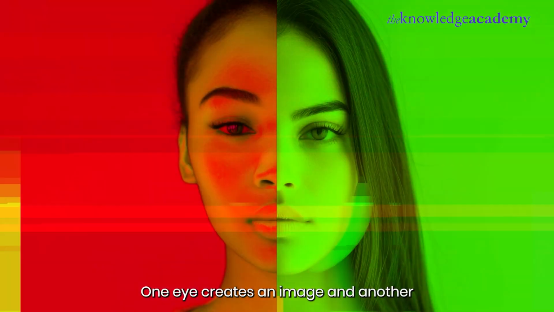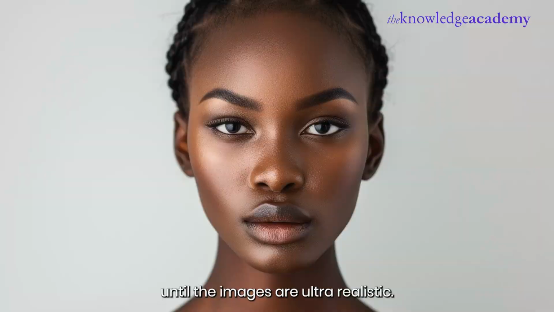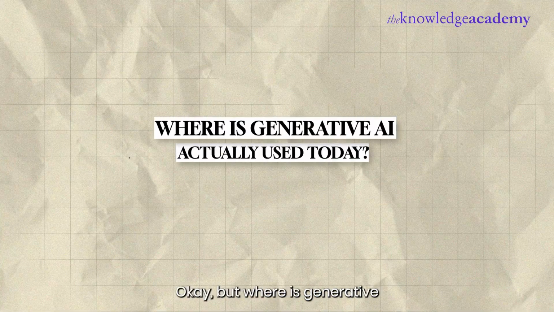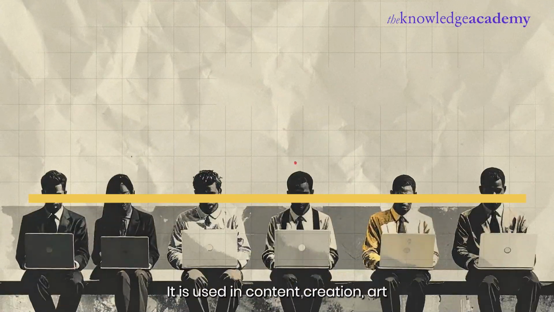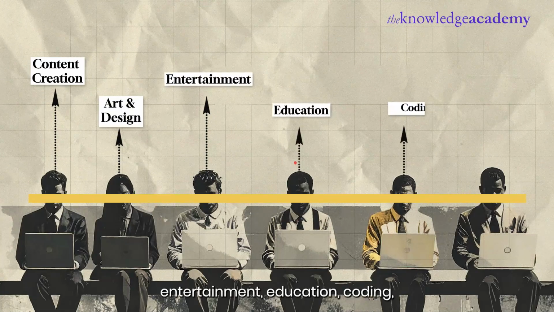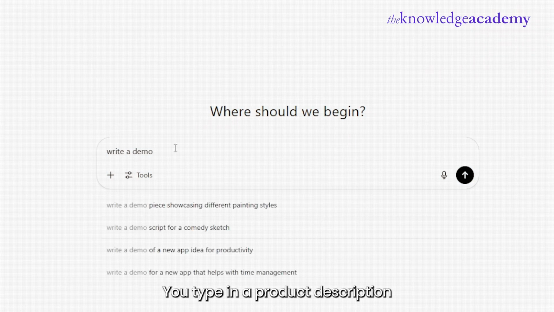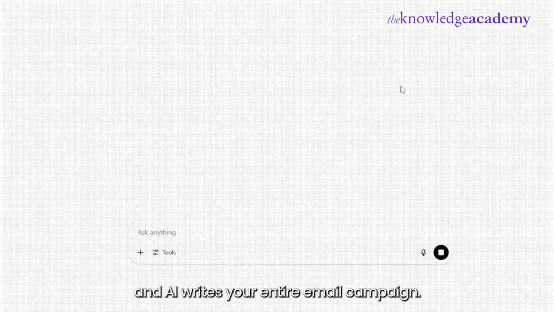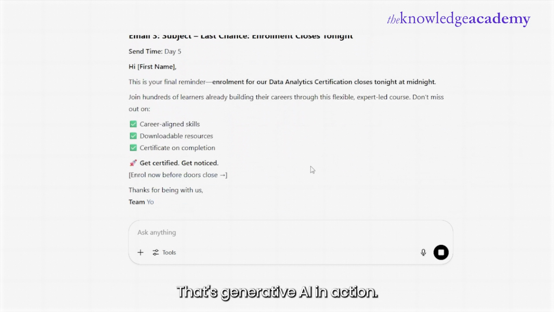One AI creates an image, and another AI checks if it looks real. They keep training against each other until the images are ultra-realistic. Okay, but where is generative AI actually used today? It is used in content creation, art and design, entertainment, education, coding, and even healthcare. Imagine you're a marketer, you type in a product description, and AI writes your entire email campaign. That's generative AI in action.